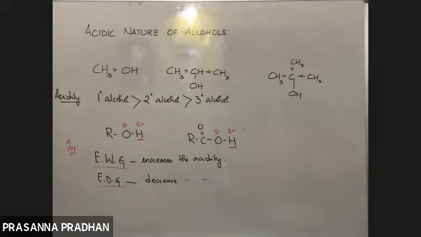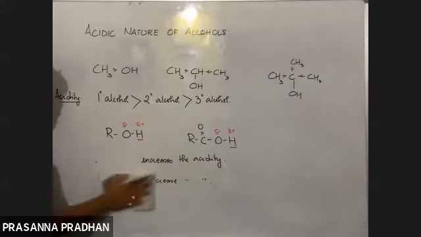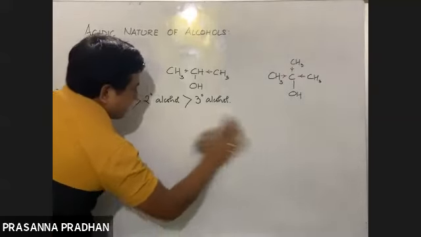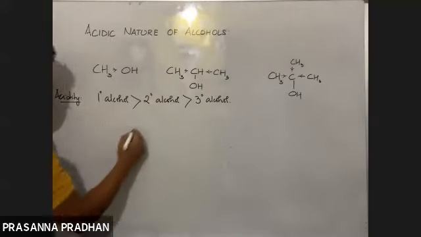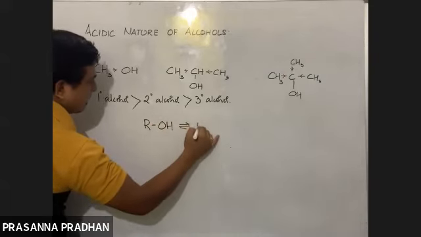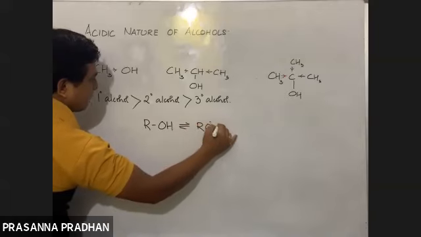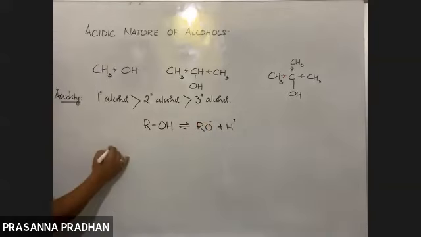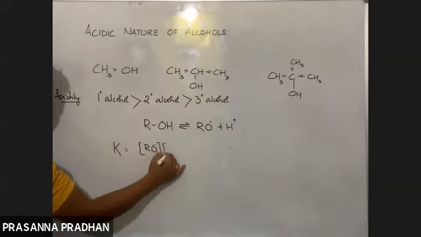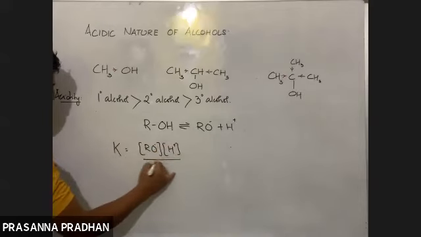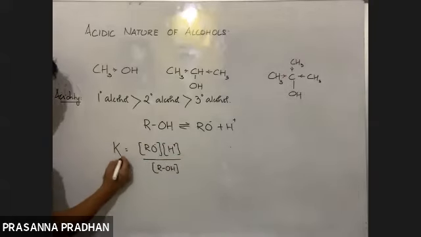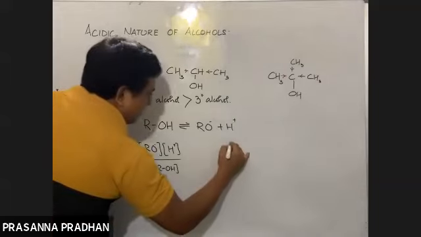And what is acidity measured by? What is the parameter used to measure acidity? Okay, वो चीज भी यहीं पर खत्म कर दूंगा. See, we have ROH, which ionizes in equilibrium to R O negative plus H positive. So the equilibrium constant K is equal to concentration of product by concentration of reactant. Since this is an acid, I can add an a out here. It's known as an acid dissociation constant.